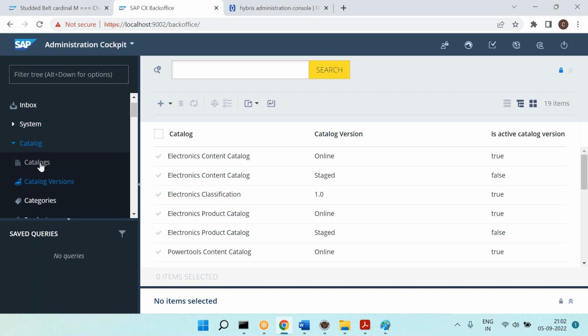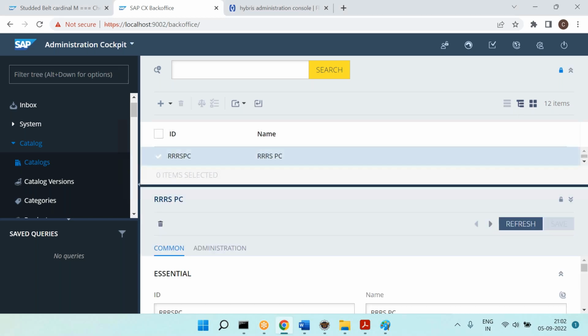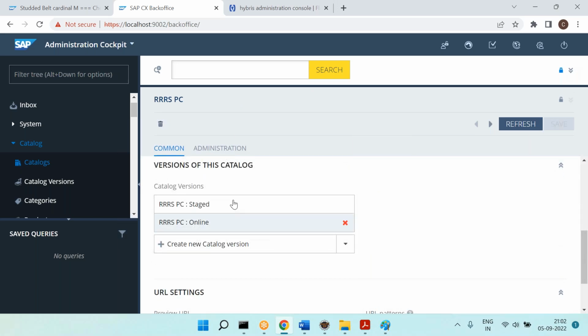Now I want to see the results. If you want to see the results, click on this. Go to the tree structure here, or you can click on this. This is the product catalog. Product catalog is mapped with the catalog versions. You can see. That's it.